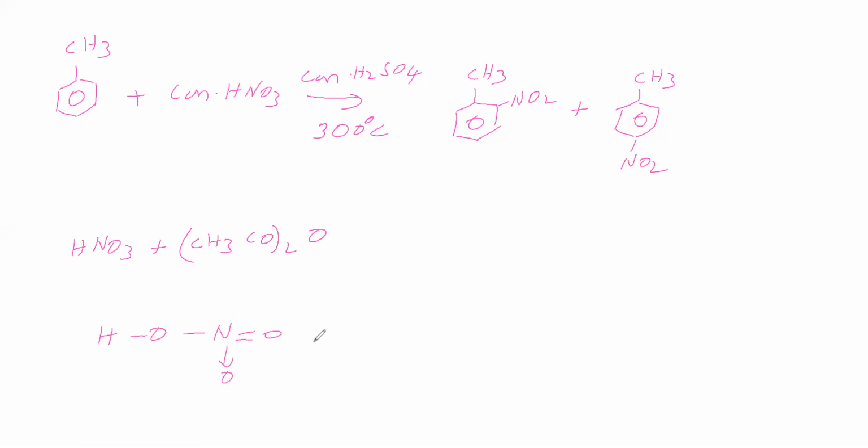Nitric acid, from another nitric acid we will take H plus. That H plus is attacking this lone pair. Between them a dative bond is possible. Then we will give formal charges. Therefore we are getting it like this.